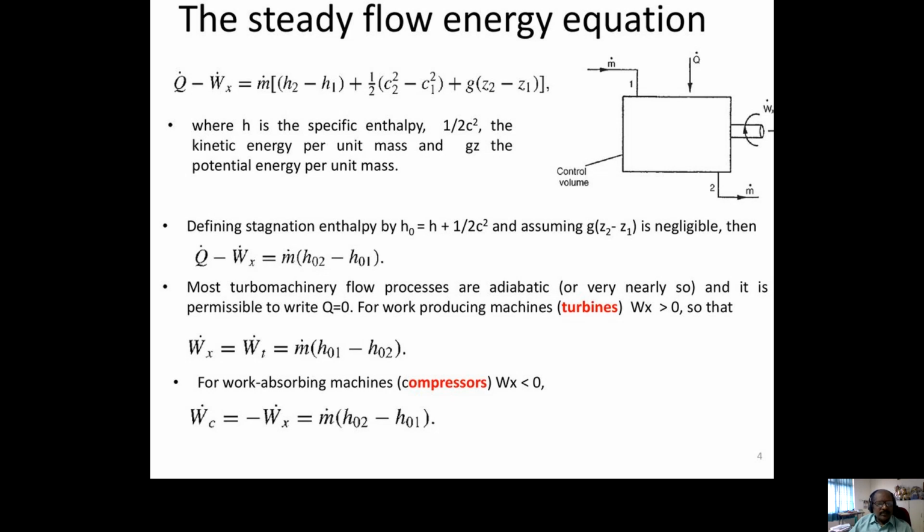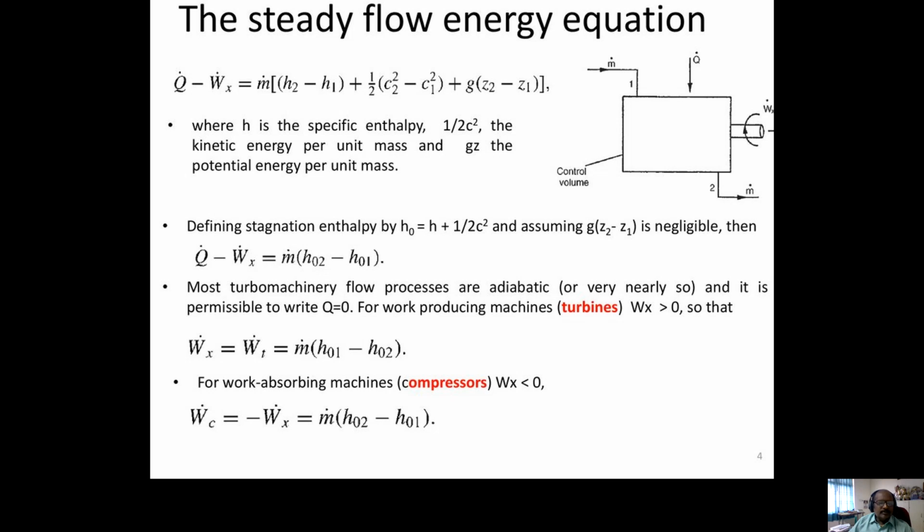This equation we can apply to a turbine. In case of a turbine, heat supply equals 0.